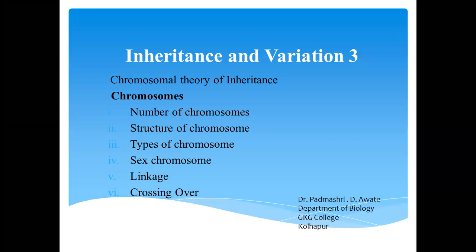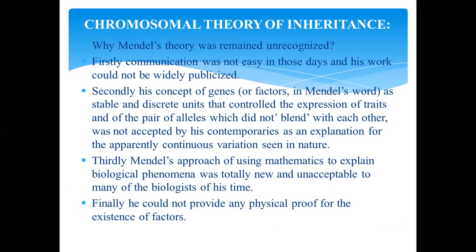Students, in this lecture, Inheritance and Variation Part 3, we will study the chromosomal theory of inheritance, chromosomes, the number of chromosomes, structure of chromosome, types of chromosomes, sex chromosomes, linkage and crossing over. First, we will see the chromosomal theory of inheritance, and why Mendel's theory remained unrecognized.